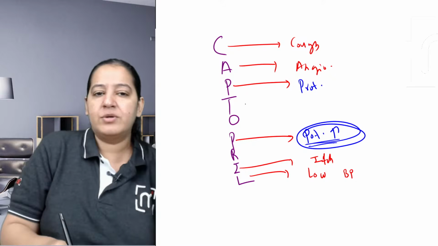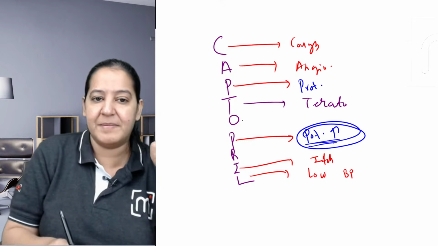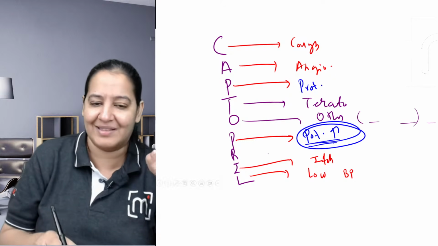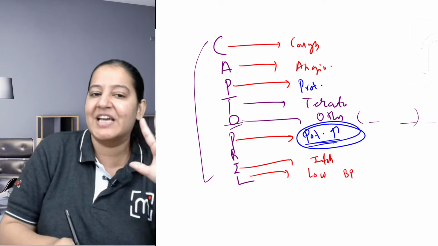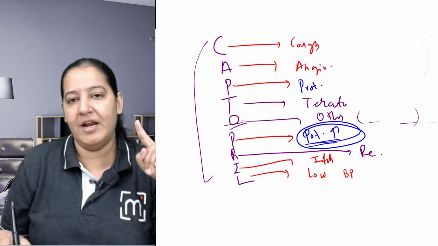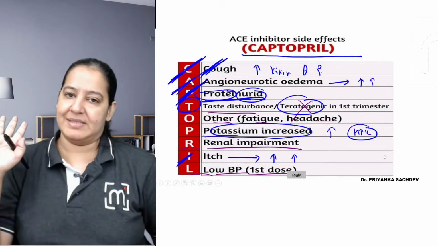Who is left? So T for teratogenic. Don't give it in pregnancy. Teratogenic and taste disturbance. O is nothing. Others include fatigue and such. O is nothing actually. To make the full form, we are adjusting O. O is no side effect. And R is renal impairment. Renal impairment. So these are the side effects you must learn. You must learn.